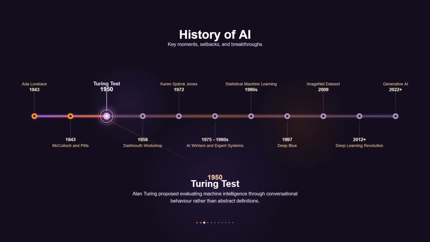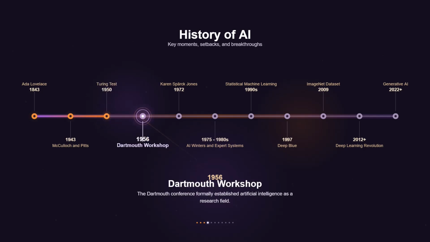In 1956, the Dartmouth Workshop formally launched artificial intelligence as a research field. Researchers gathered to explore whether machines could simulate aspects of human intelligence such as reasoning, problem solving and learning. Early symbolic AI systems focused on representing knowledge through logic, rules and symbolic structures. During the following decades, symbolic AI became dominant. Researchers built systems that attempted to represent knowledge explicitly and reason with it using logical rules.